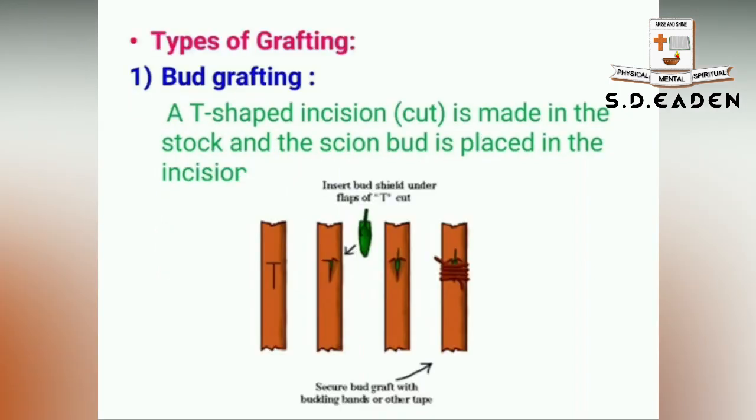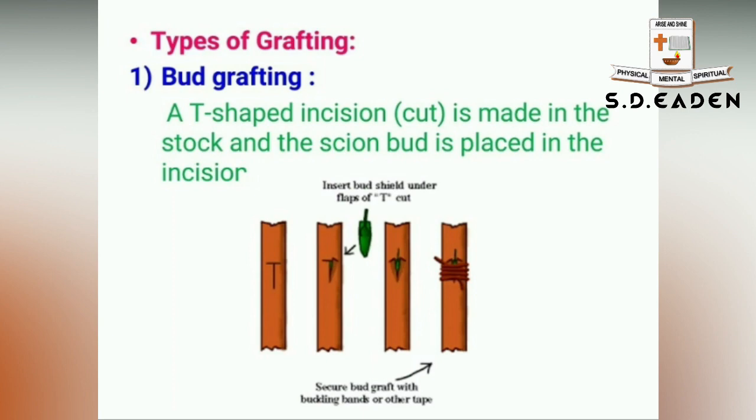Okay, and moving on to types of grafting, there are many types like bud grafting, approach grafting, tongue grafting, crown grafting, and wedge grafting. So let us see one by one. Bud grafting. Here a T-shaped incision or cut is made in the stalk, and the scion bud is placed in the incision, and they are tied together with a bandage so that they grow into a new one. You can see this through the diagram. If you observe closely, the diagram will clearly show you how these two plants are being united.